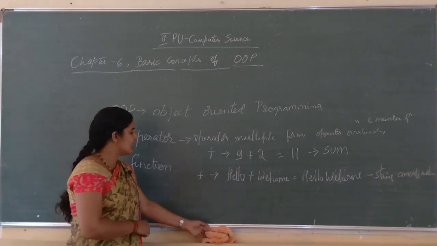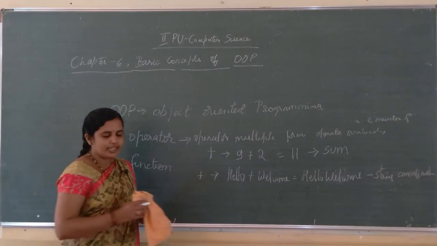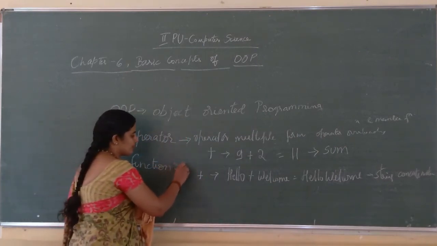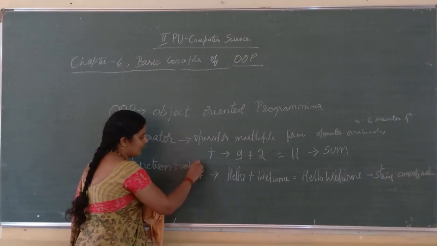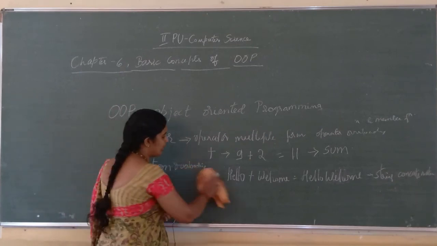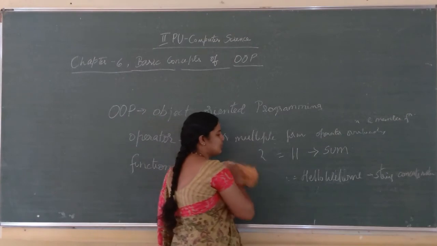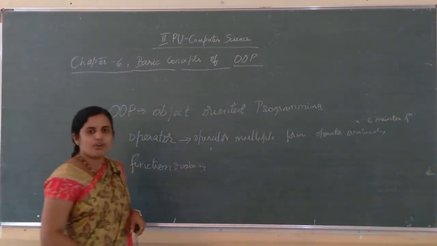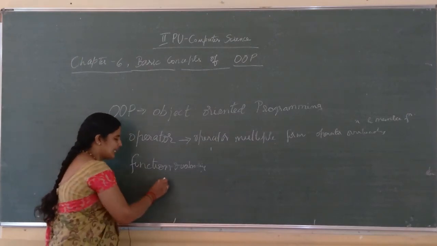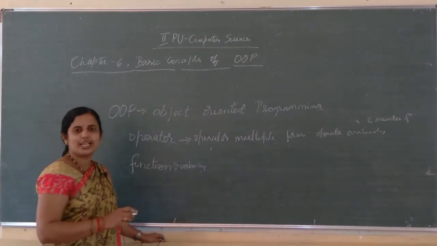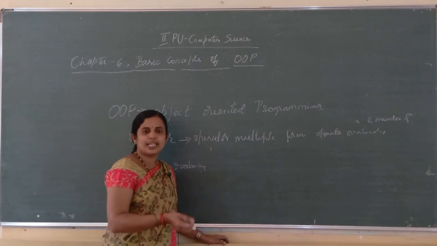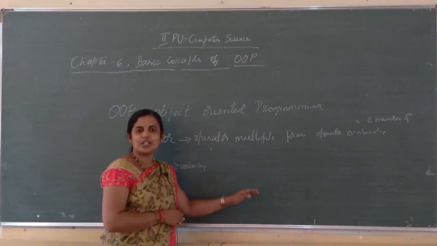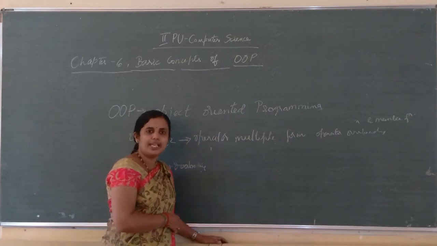Next we will move on to function. What is meant by function overloading? Already you have studied. This is also known as function polymorphism. That means using the same function name to do different tasks, isn't it? The function name will be the same, but the number of arguments or type of argument will be different.